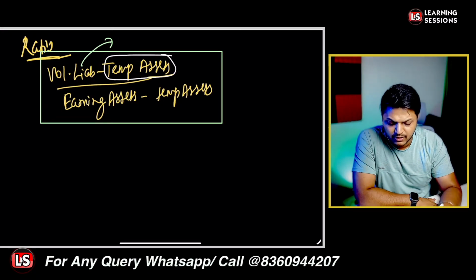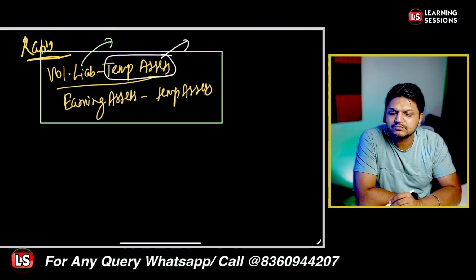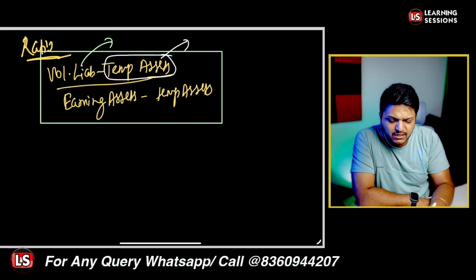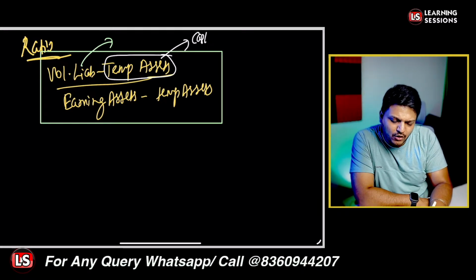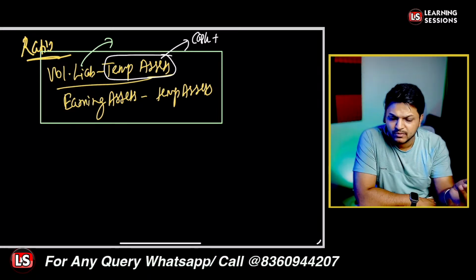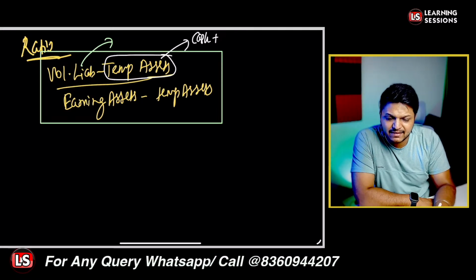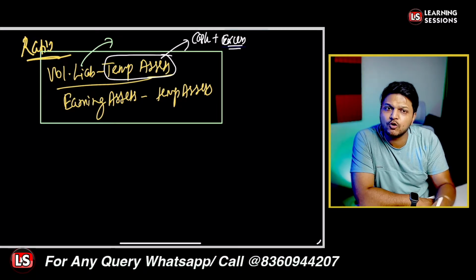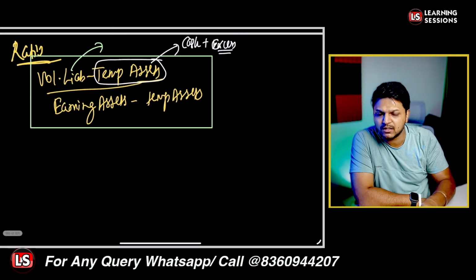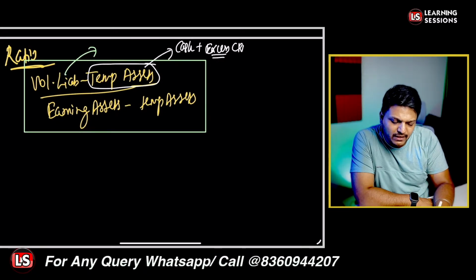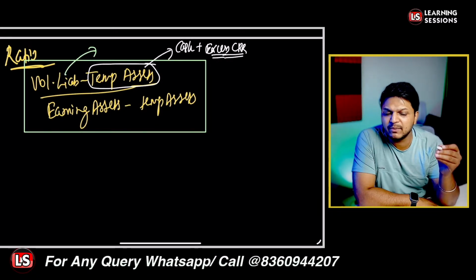Okay, the second factor we put in the numerator as well as in the denominator is the temporary assets. Temporary asset means, let's say, the cash that you are having with you. Today it is with you, tomorrow it may not be. And further, it may be the excess CRR balance with the Reserve Bank of India. Say you were to maintain the CRR at 4%, but you maintained 6%. Whatsoever excess CRR you have is also a temporary asset.